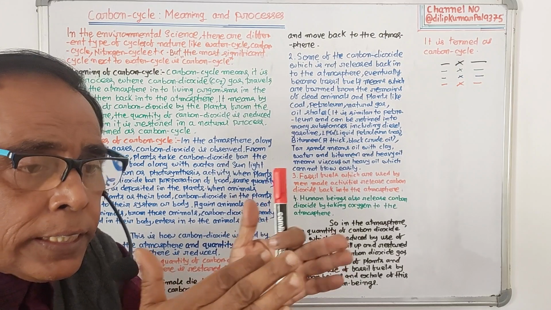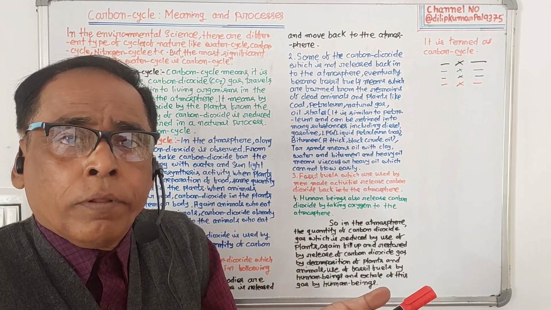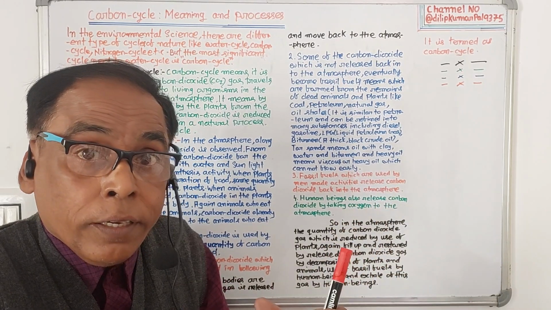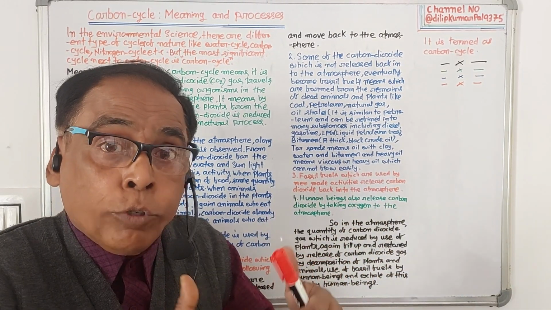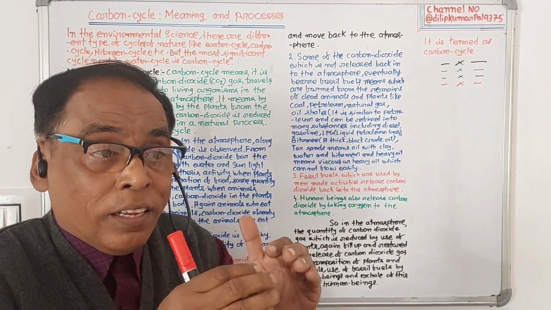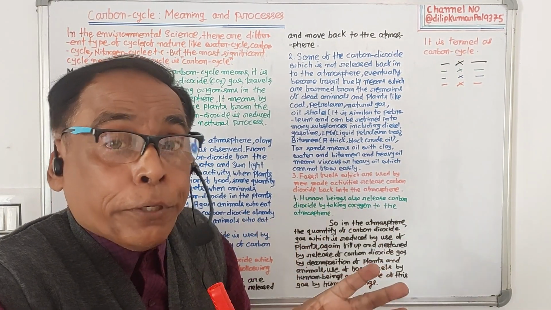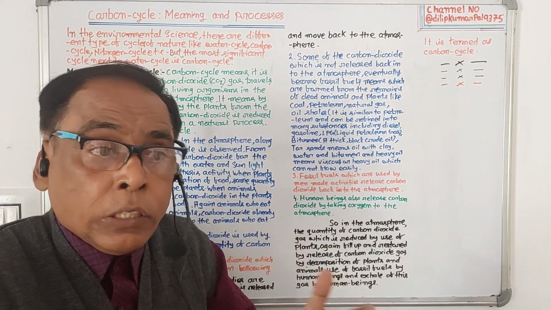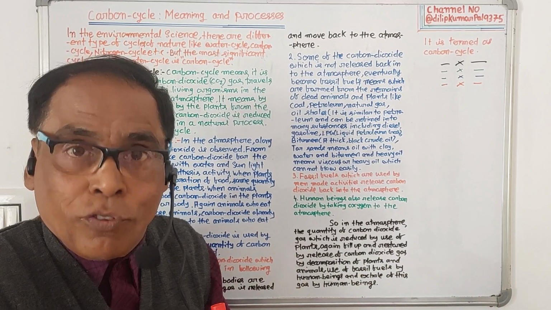So when plants and animals die, their bodies are decomposed. From that decomposed body, carbon dioxide which is deposited in them will be released to the atmosphere. Again, number two, the decomposed bodies of plants and animals, after some years, will become fossil fuels.